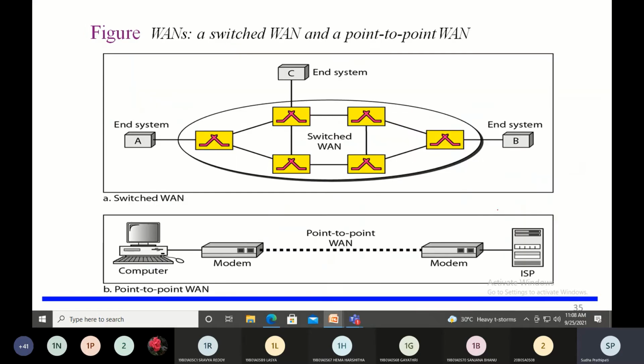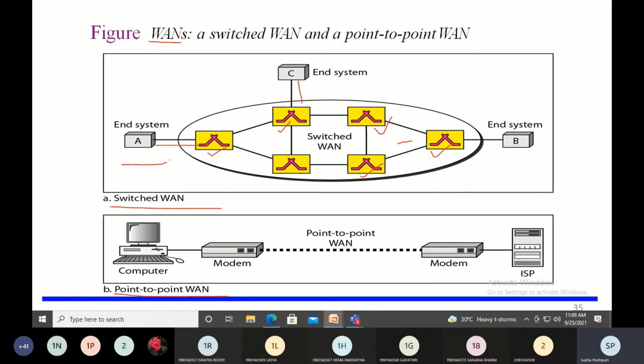Okay, fine. This is again, this is WAN. You can see that there are 2 types of WANs here. The first one is called the switched WAN, and the second one is point-to-point WAN. These are the 2 types of WANs that are available. What is WAN? WAN is wide area network. Here in the switched WAN, there will be a switched network like this, and this yellow color box over here is the symbol for the switch. Each and every device will be connecting to the switch.